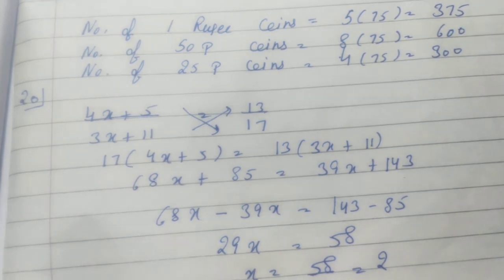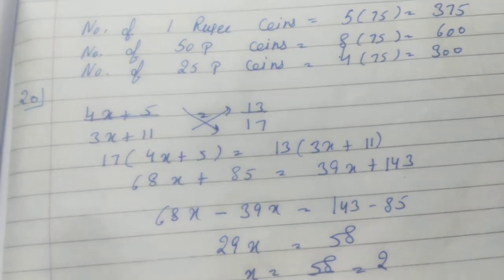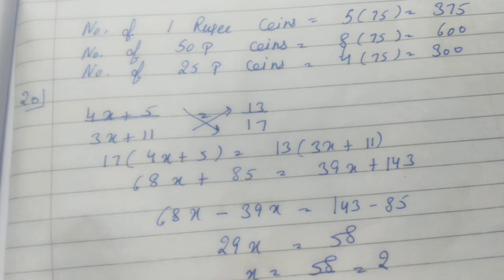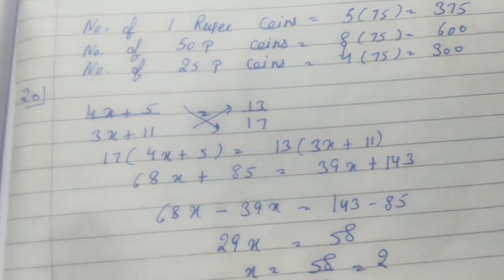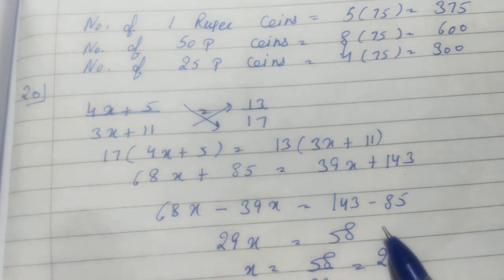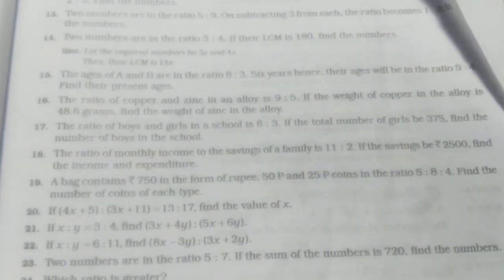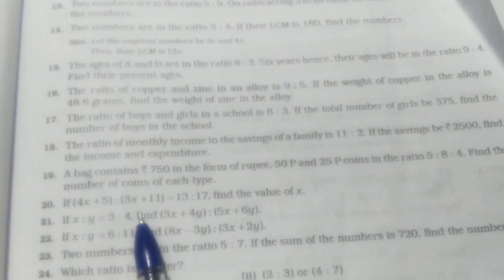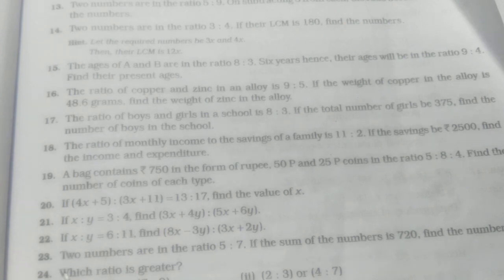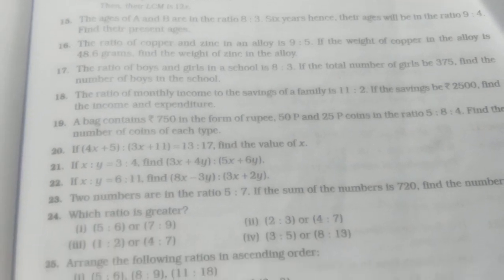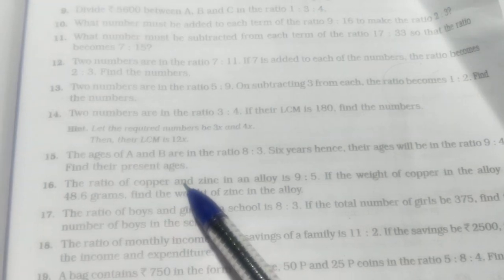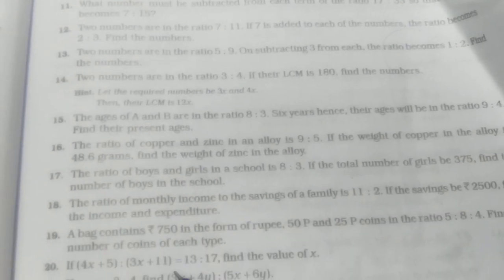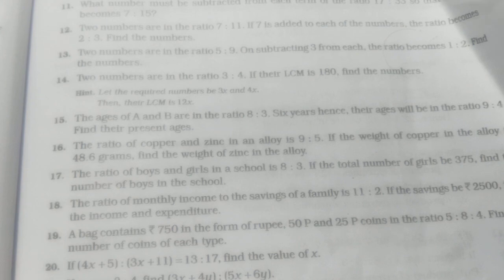Have a look again. Is it okay? Just cross multiply, open the bracket and solve the given equation for x. Okay class? Yes. Question number 20. Now question number 21 to 25 we'll do in the next video. Today's homework is to do question number 16 to 20 of exercise 8A. Okay class?